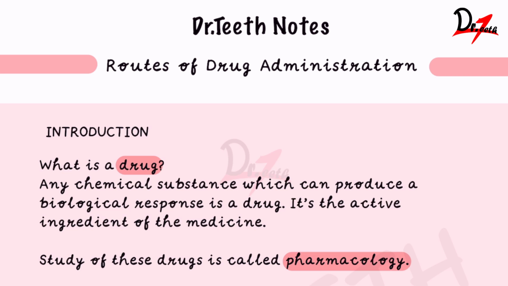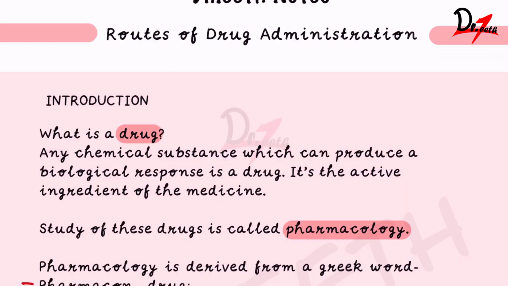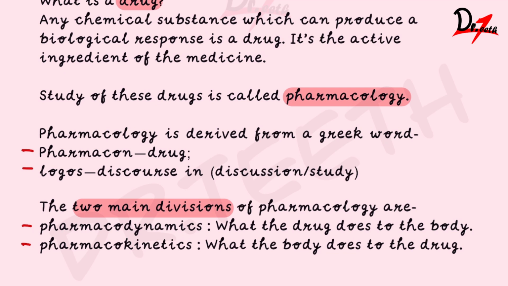Now, the study of these drugs is called pharmacology. This word pharmacology is derived from a Greek word, so we can split it into two: pharmakon, which means drug, and logos, which means discourse, and it basically means the study. So the study or discussion about the drug is pharmacology.